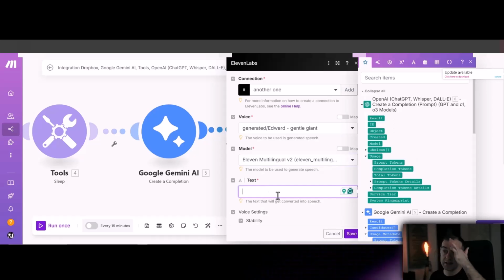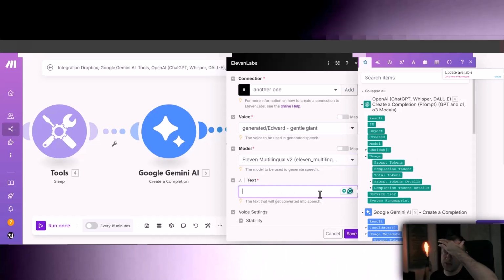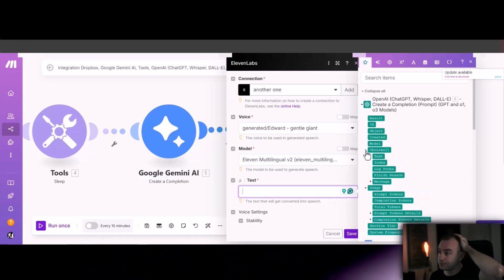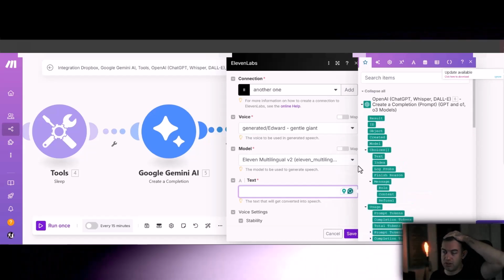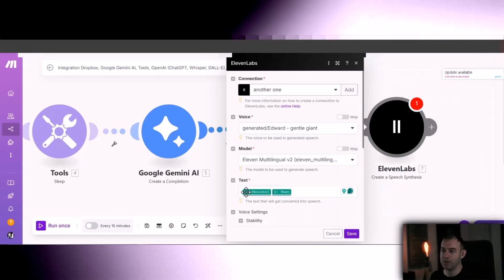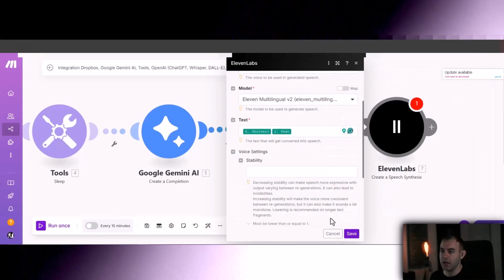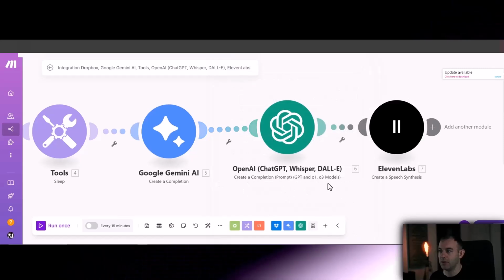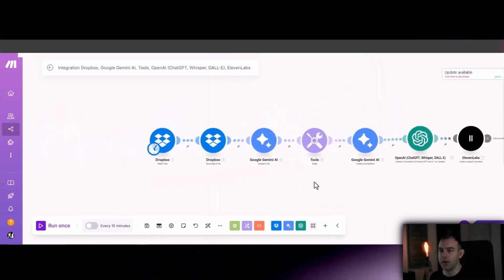Okay, and for the text, we're going to map the text from ChatGPT, but we need to run it first before we can actually properly map it. So this mapping is incorrect. I'm only going to save it for now. It's time to give it a quick test.